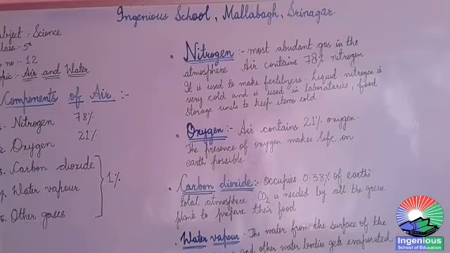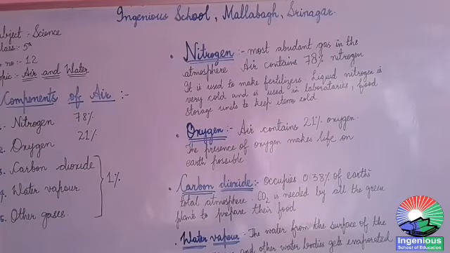Plants need this nitrogen to grow. However, not all plants can use this nitrogen directly from the atmosphere. Only some plants use this nitrogen directly.